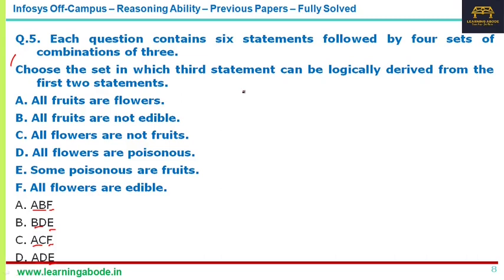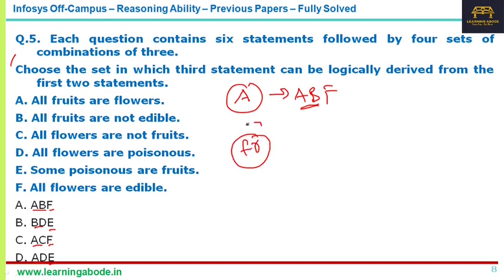Take for example the first case, A, B and F. Let's find out what A, B, F are. A is all fruits are flowers. So you have fruit, and all fruits are flowers. Now B is all fruits are not edible.